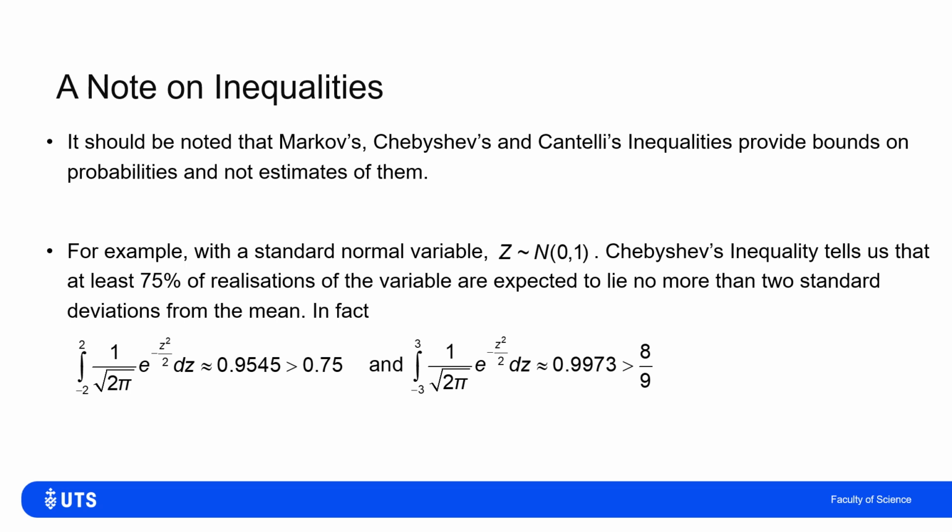It would tell me that less than 1/9 would be outside, so at least 8/9 would be between. But in fact, if I know the shape of the distribution as a standard normal, I wouldn't just get greater than 8/9, I would have approximately 99.73%.